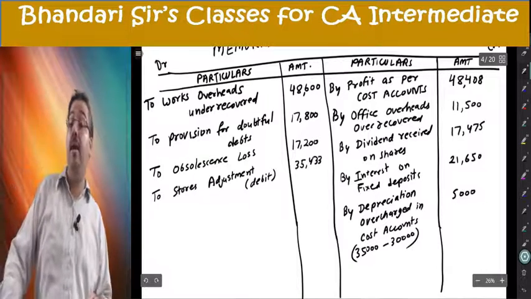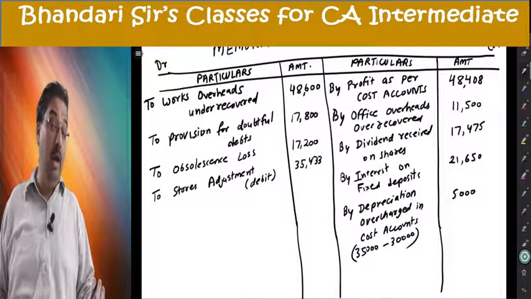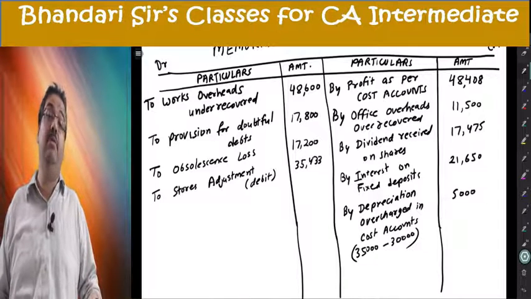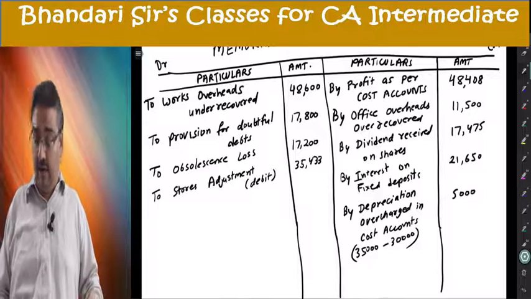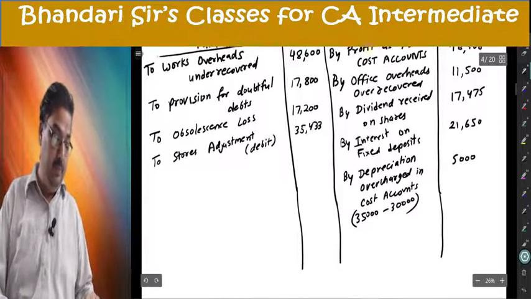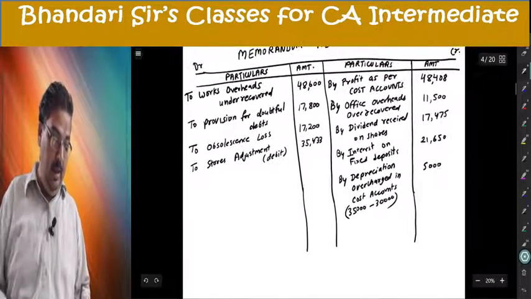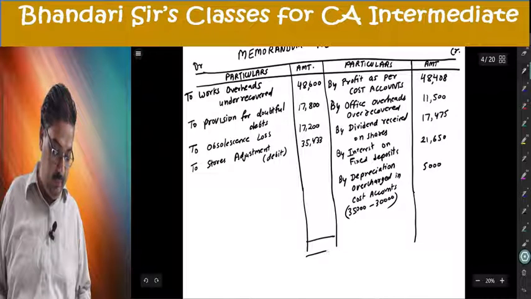So this is a comparatively very simple question. Only one calculation you had to make, 35,000 minus 30,000. Everything else was directly given. Now I add and get the balancing figure.